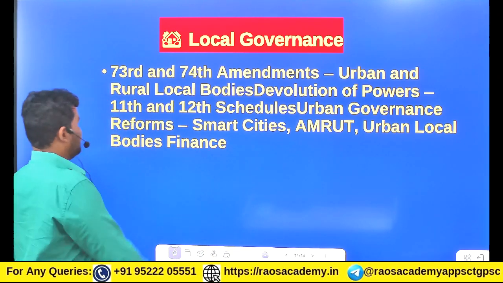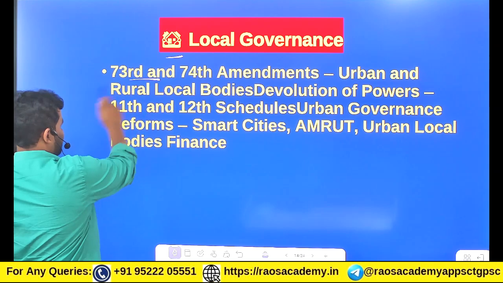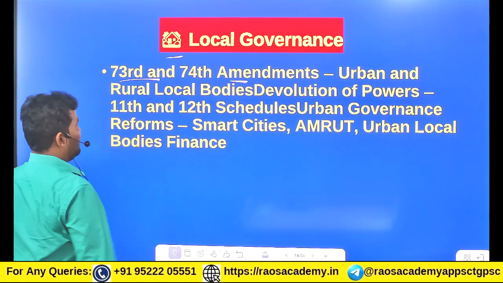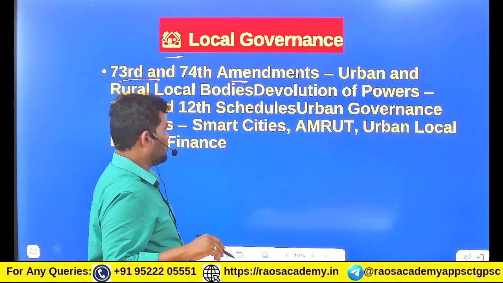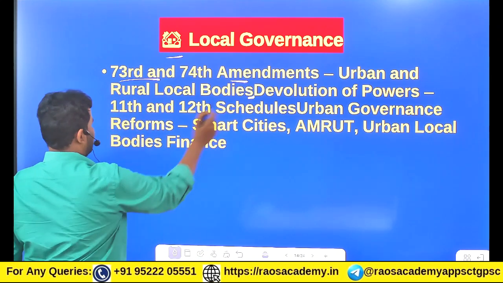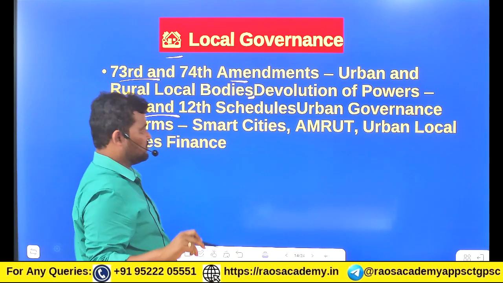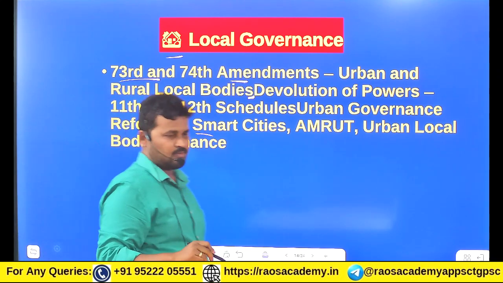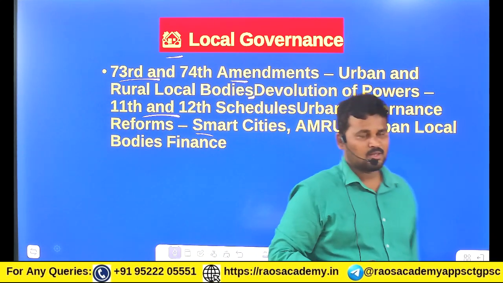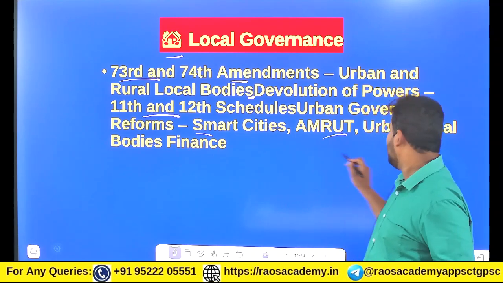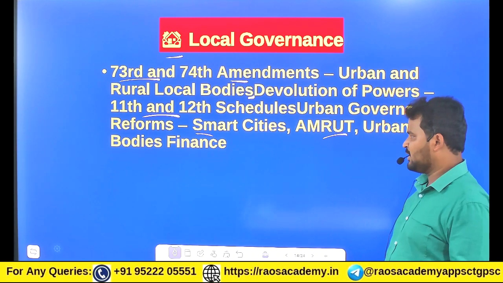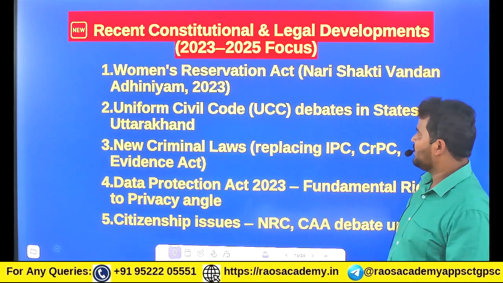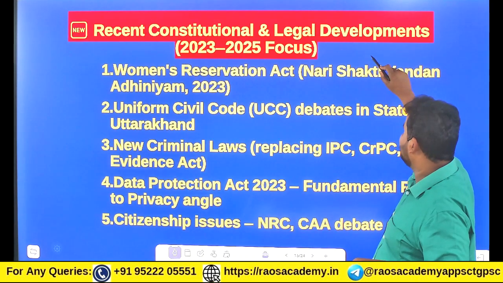And related to local governance, we have to know about the 73rd Constitutional Amendment Act, the 74th Amendment, urban and local bodies, and also devolution of powers, the 11th and 12th Schedules, urban governance reforms, Smart Cities, AMRUT, Atal Mission, the AMRUT scheme, and urban local bodies' finances. Then after that, recent constitutional and legal developments.